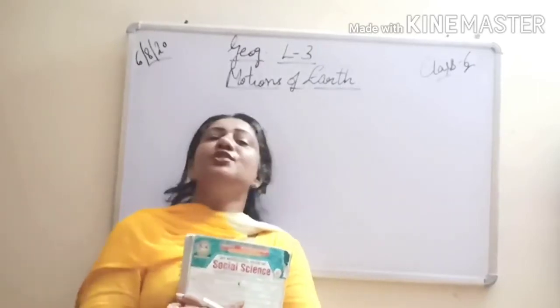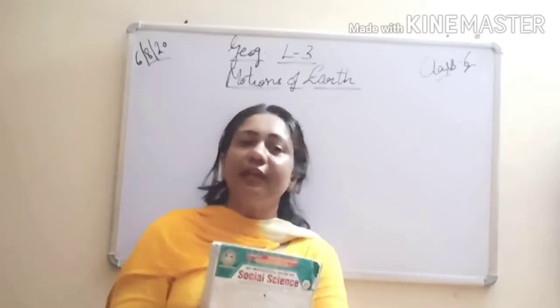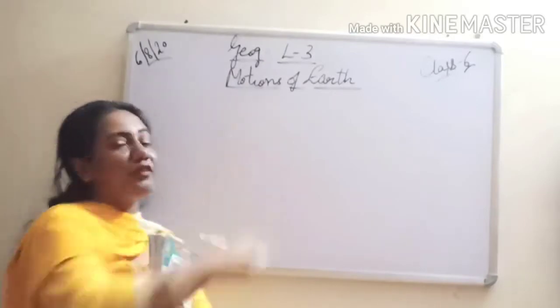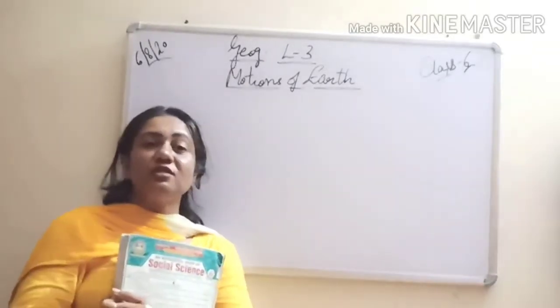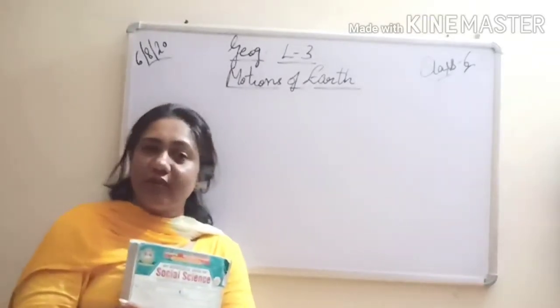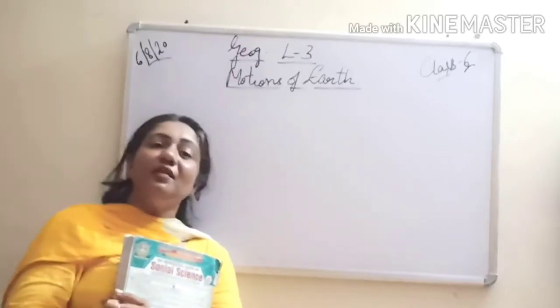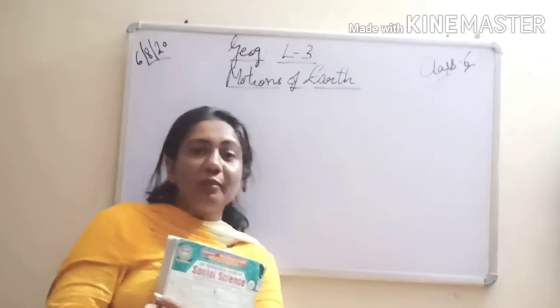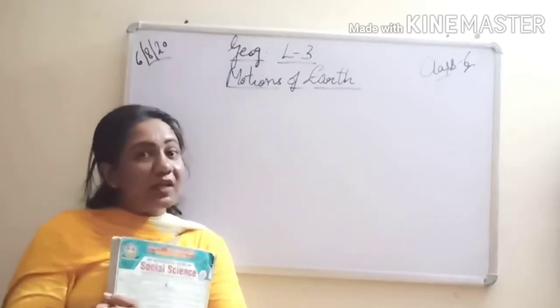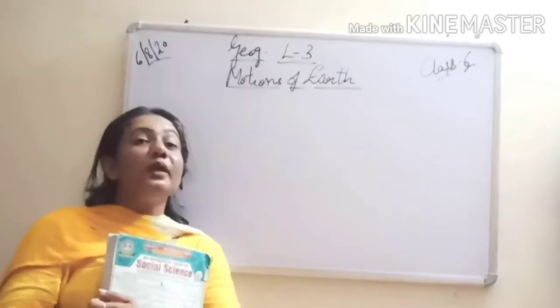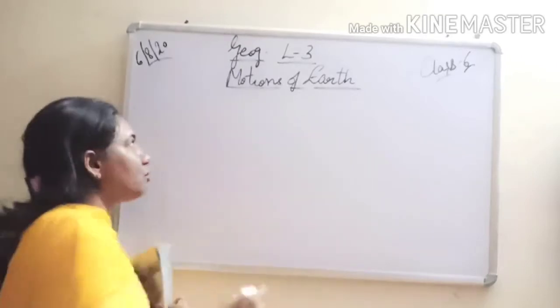Yesterday we started reading lesson number 3 in geography from your books, that is Motions of the Earth. We learned what rotation is, the effects of rotation, the circle of illumination, and the duration of days and nights. So today we are going to read about what?